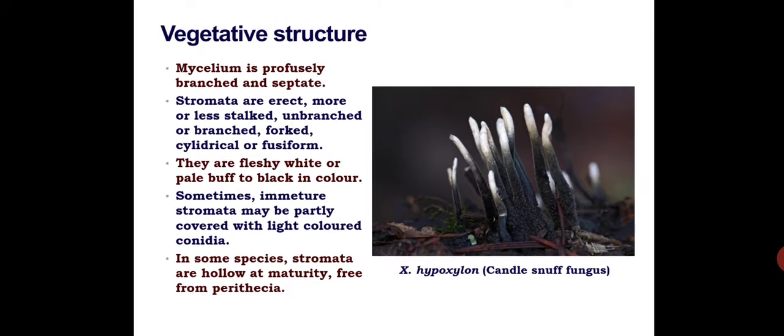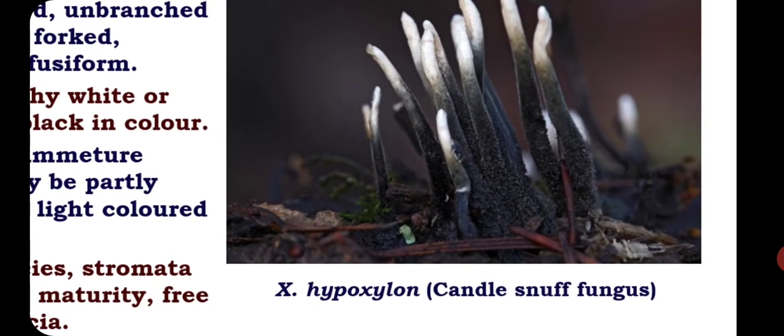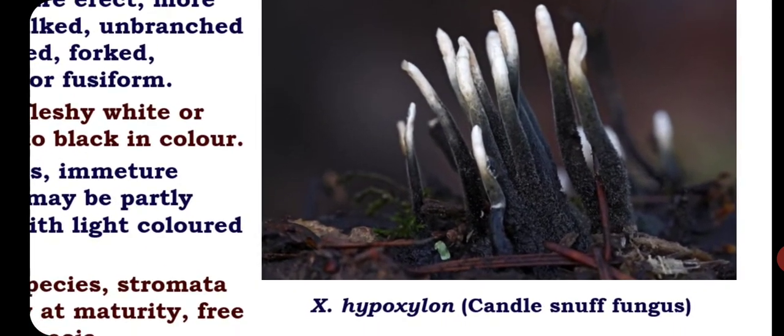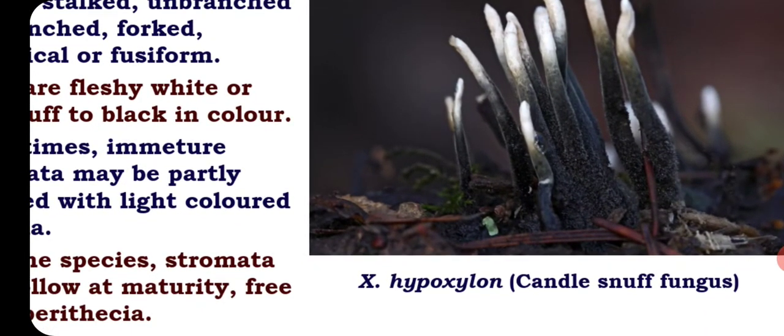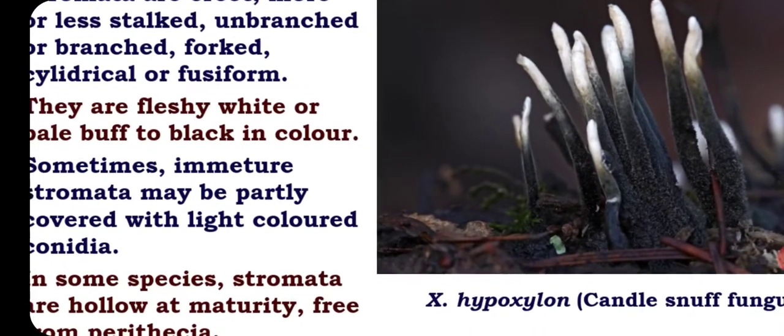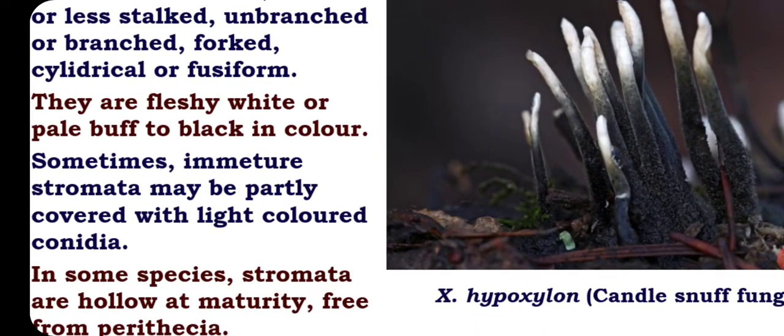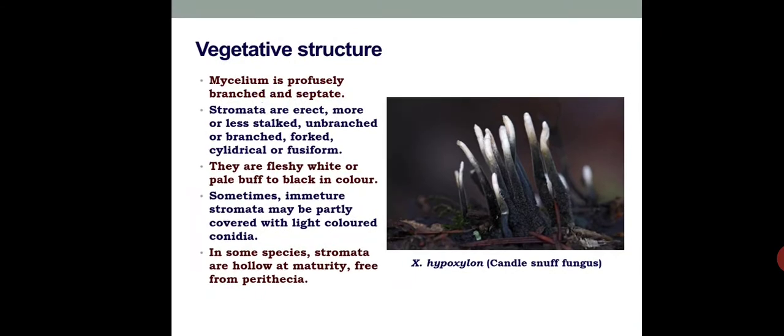And here we can see the candle snuff fungus, Xylaria hypoxylon, and here we can see the finger-like or candle-like outgrowths, called stroma. Stroma is nothing but very compactly arranged mycelium or hyphae of Xylaria. From a practical point of view, you should take a cross section of this stroma in order to view the sexual structures or fruiting bodies.